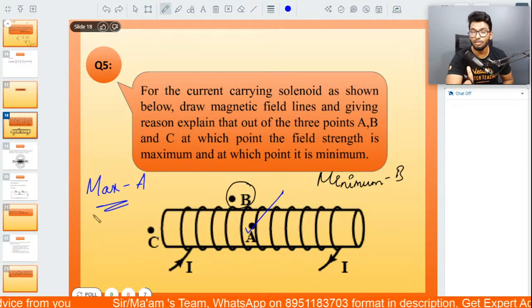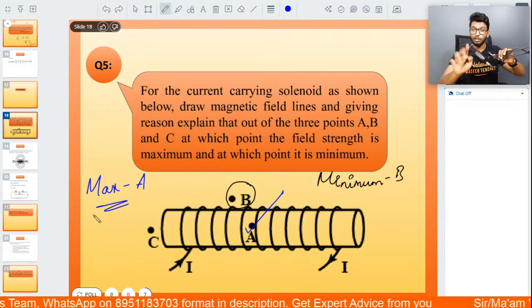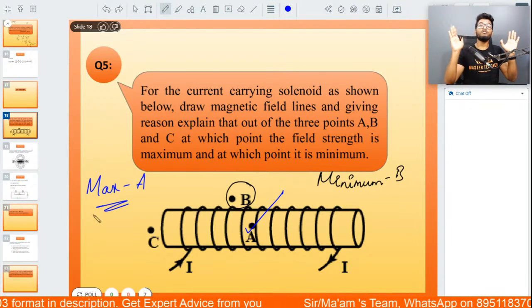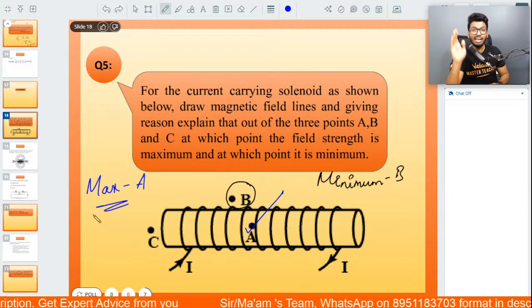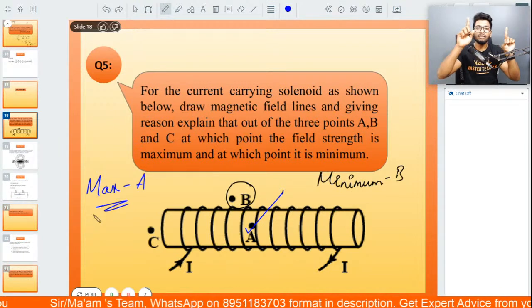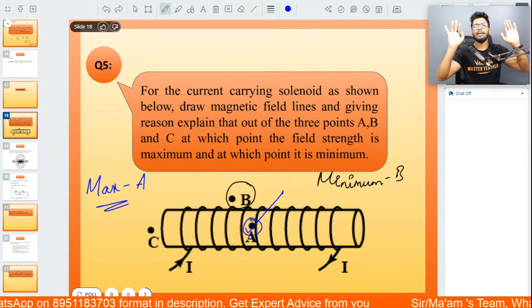All right, I'll tell you what you have to write. If in your exam, I'll give you these 2 scenarios. If in your exam, they've given you an objective question where they've clearly asked you where the magnetic field is going to be the strongest, between A or B, you can directly go with A. No doubt, A is stronger.